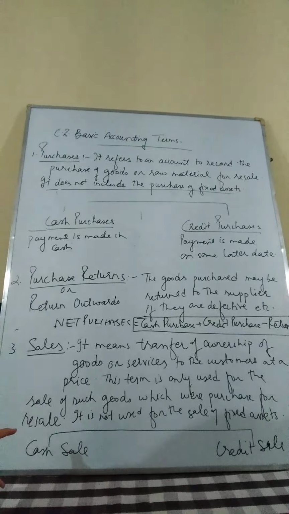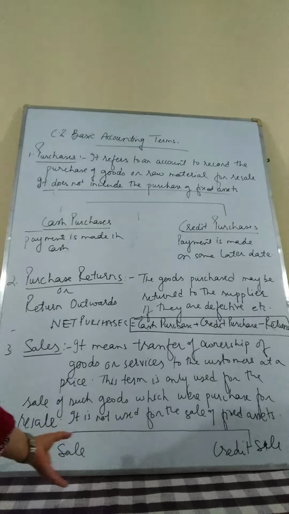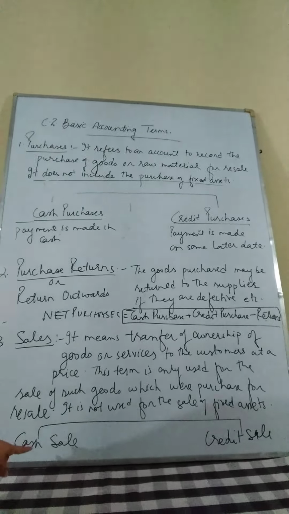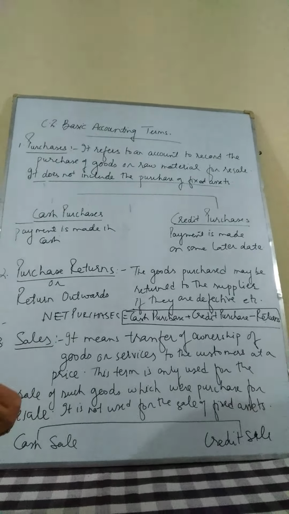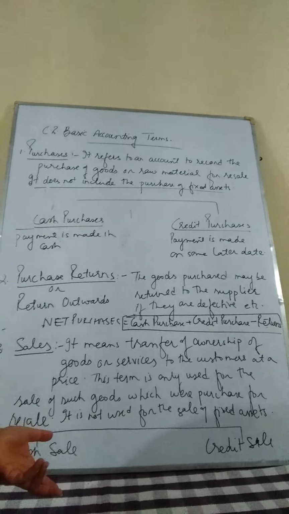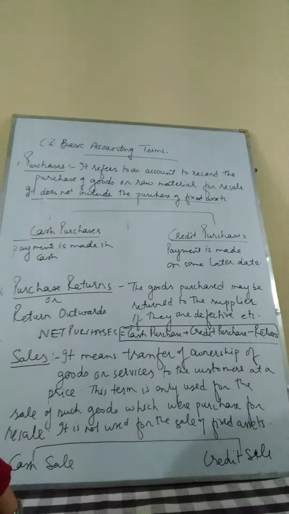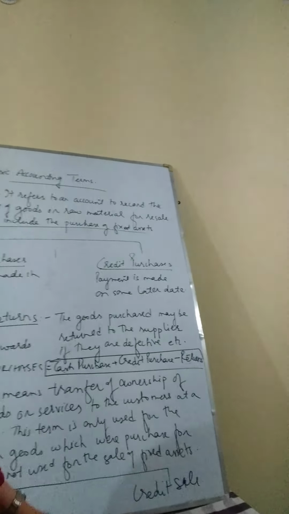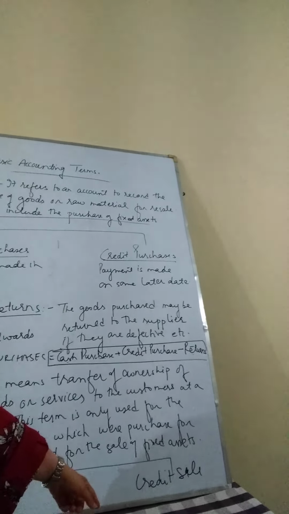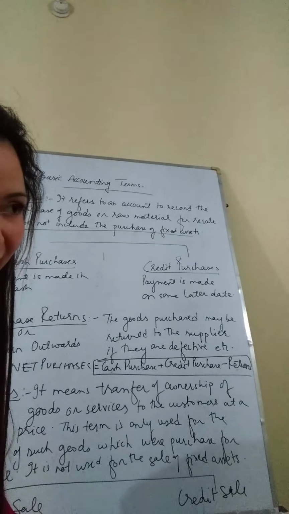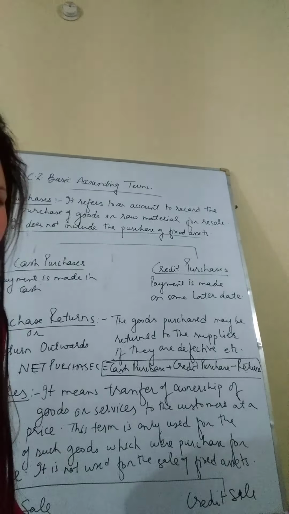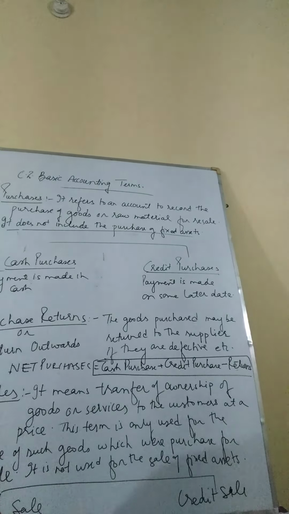Again, sale also is divided into two: cash sales and credit sales. If you are selling a commodity and getting the payment in cash very quickly on the spot, then it is considered as cash sales. In case the purchaser has promised you that he will make the payment at some later date, it means we are selling on credit. So these are the two categories of sales.